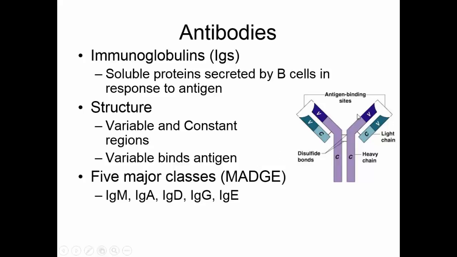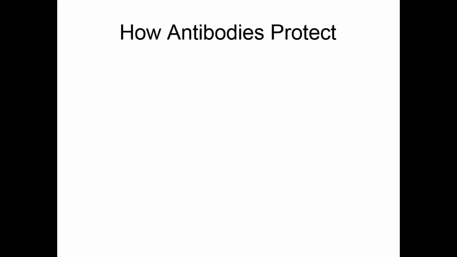This constant region is the same in each class. So all of the IgM are the same in the constant area. All of the IgG would be the same, but the IgG constant area would be different from the IgM constant area. This would be how the 5 major classes would differ in structure. Antibodies protect us through 4 basic mechanisms.